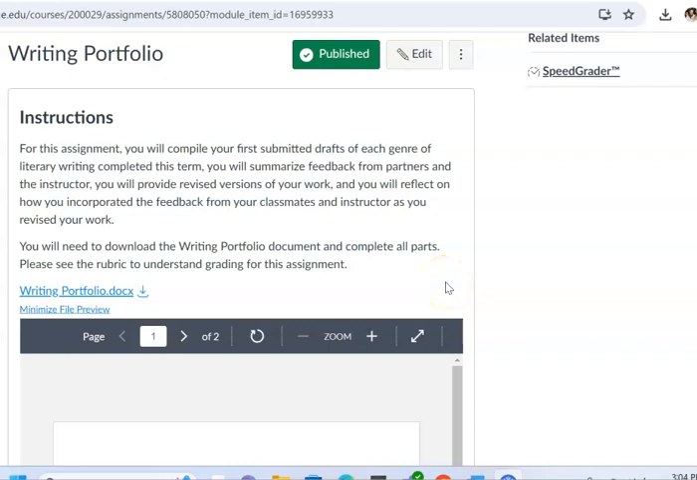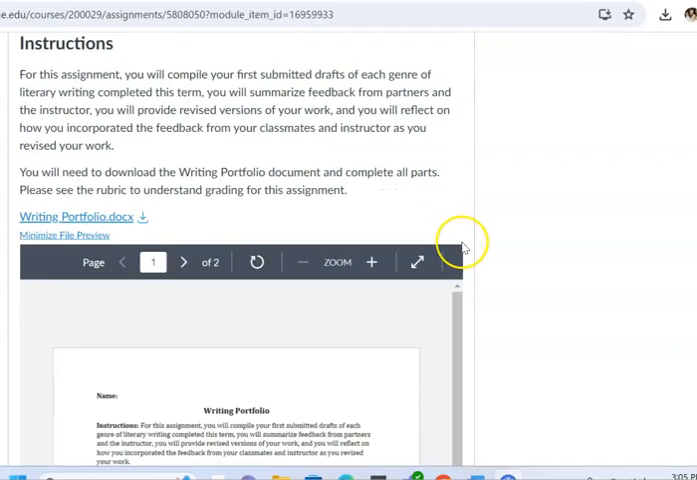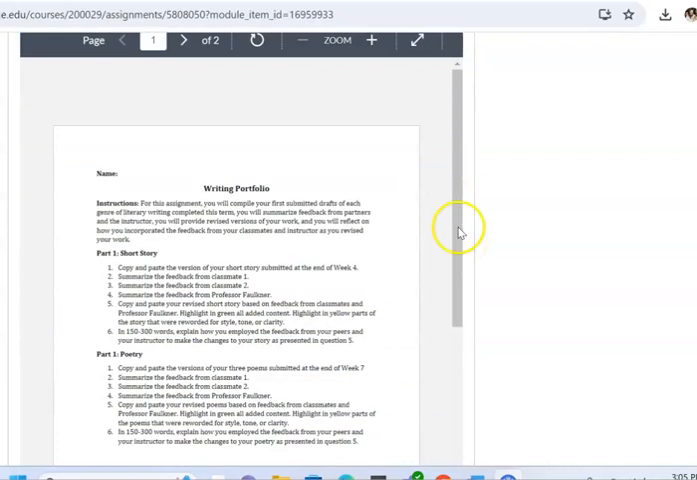For the writing portfolio assignment, you will compile your first submitted drafts of each genre of literary writing completed this term. Then you will summarize feedback from partners and the instructor and will provide revised versions of your work. Finally, you will reflect on how you incorporated the feedback from your classmates and instructor as you revised your work. You will need to do this by downloading the writing portfolio document and completing all parts.